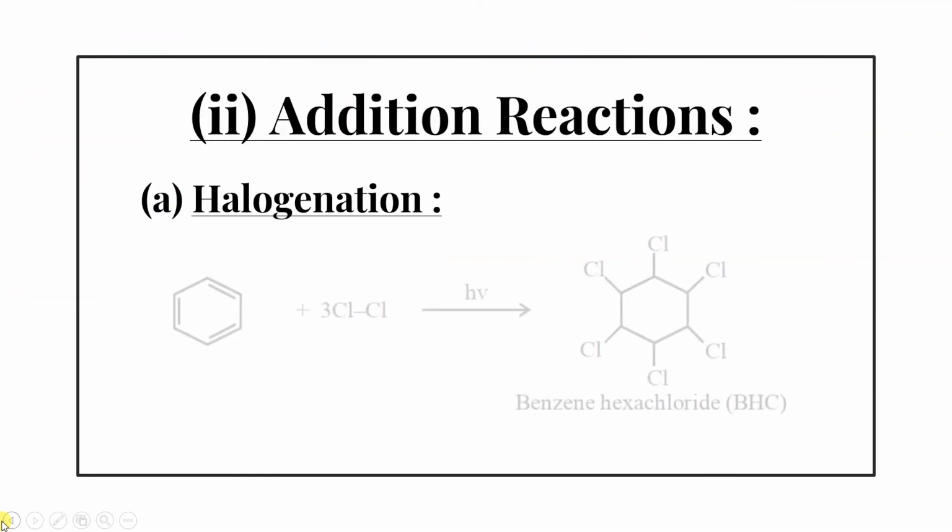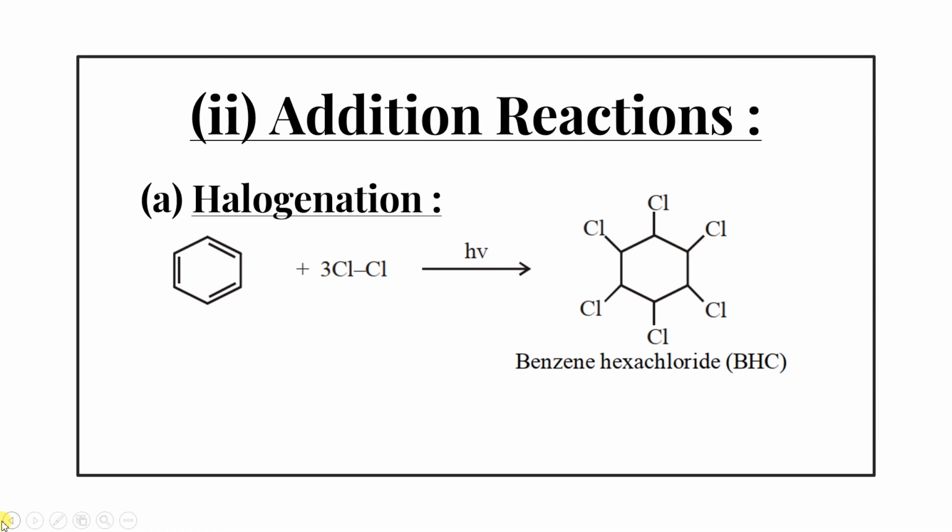Addition reaction, halogenation. In this case, what I said, no substitution. Self addition will happen. Although this reaction is not so natural, this reaction also happens. So if we use excess of chlorine over here, in presence of sunlight, what will happen? All the double bonds will break and the Cl will attach over there. So this will give you benzene hexachloride, and this is BHC. Hexachlorocyclohexane we got in this one.